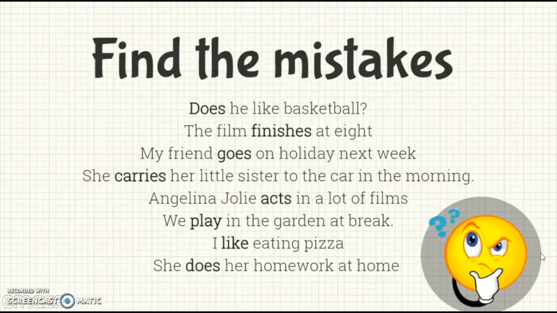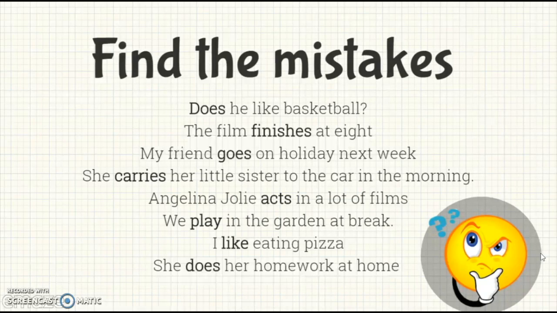Here we are going to have the answers. For example, in the first one, the correct sentence is, does he like basketball? And number 2 is, the film finishes at 8. Number 3, my friend goes on holiday next week. Number 4 is, she carries our little sister to the car in the morning.